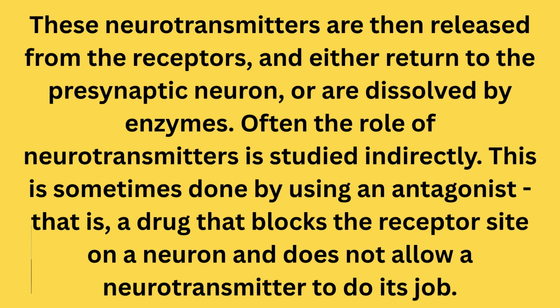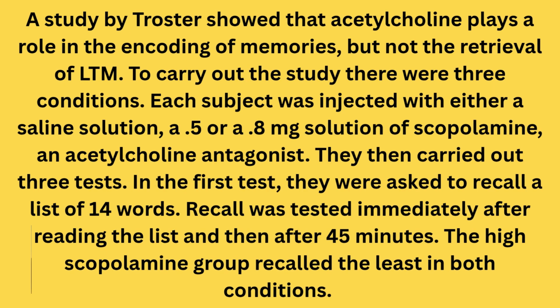Often the role of neurotransmitters is studied indirectly. This is sometimes done by using an antagonist, that is a drug that blocks the receptor site on a neuron and does not allow a neurotransmitter to do its job. So here, as you can see, I have written a very detailed introduction about neurotransmission, what its features are and how it works, and this is what you have to write.